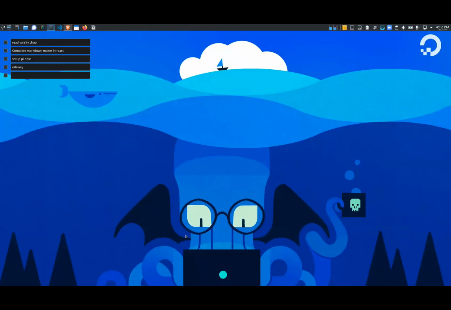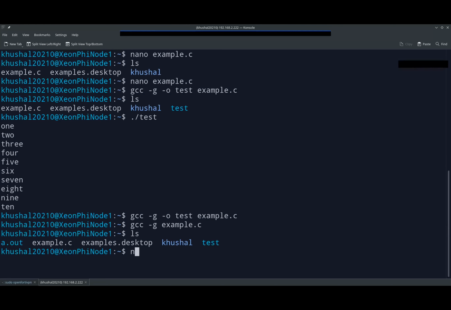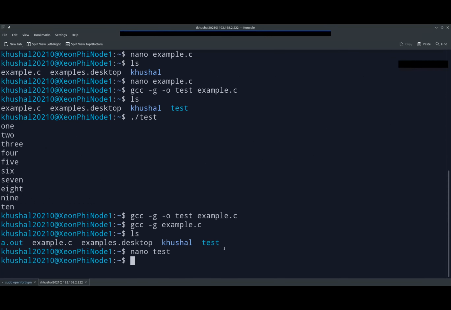As I explained, -g is used as the debug flag. It tells the GCC compiler to add some debug information, which otherwise it would have excluded from the file. The output file is just a bunch of binaries. Let me show you how it looks, because we won't be able to visualize this file using our editor. This is the machine code, the binaries of the program executed. So we use this to debug our program.